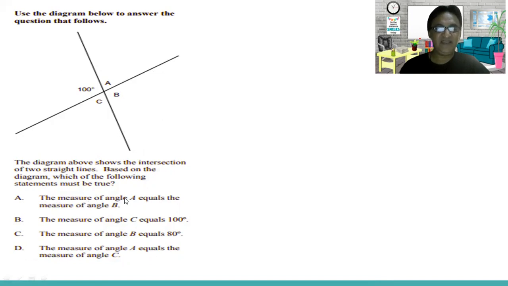The measure of angle A equals angle B, this one. The measure of angle C equals 100. The measure of angle B equals 80. Now you'll be surprised, where is the 80? The measure of angle A is equal to angle C. Now let's find out.